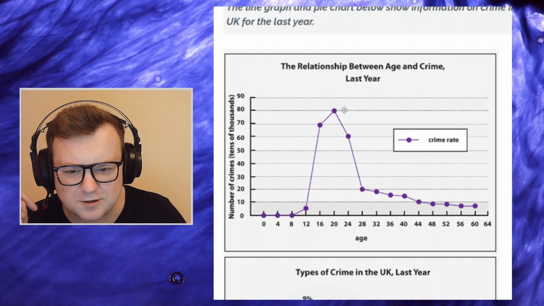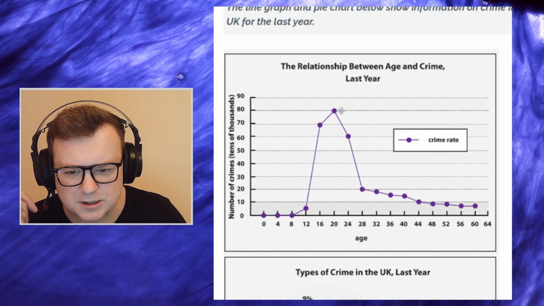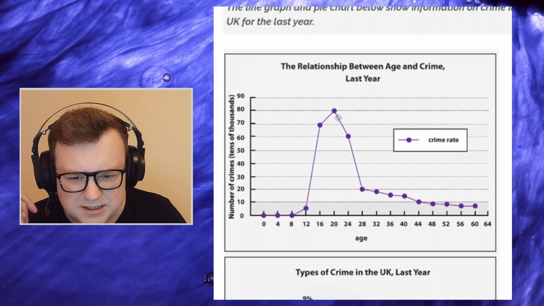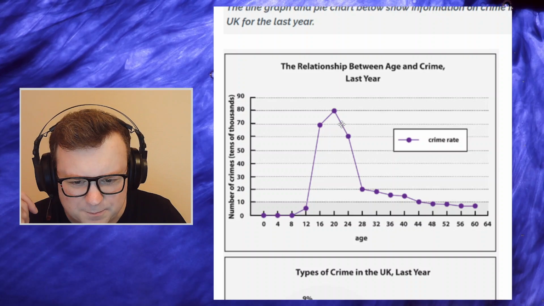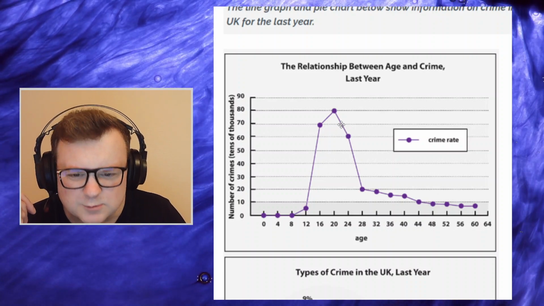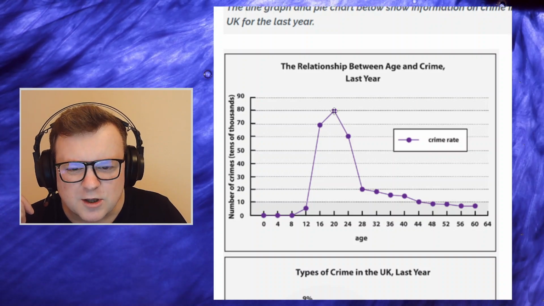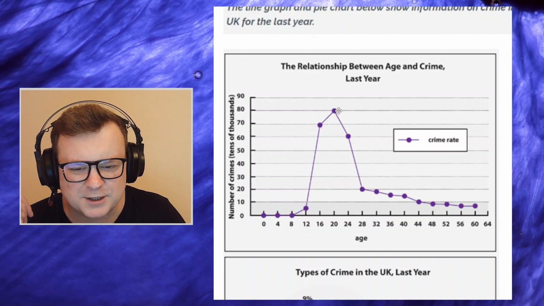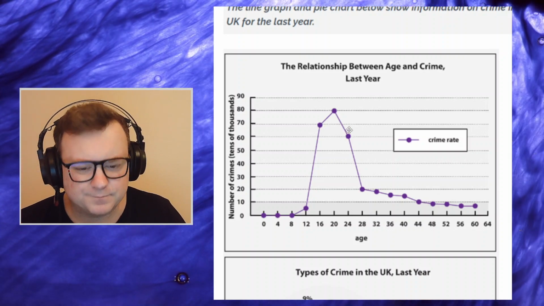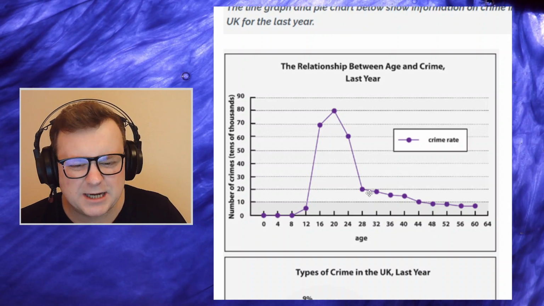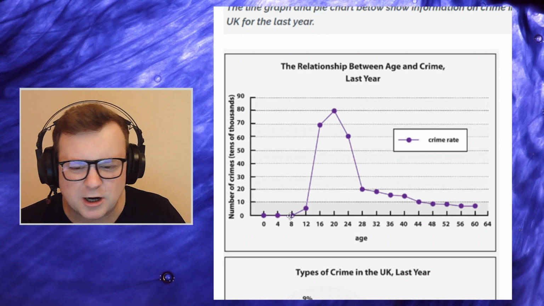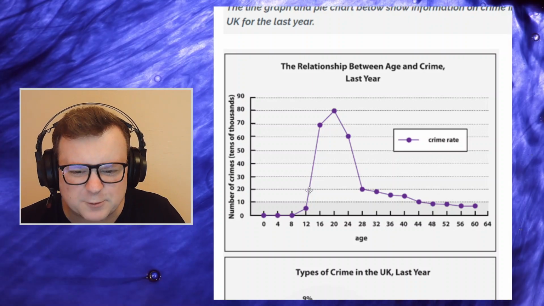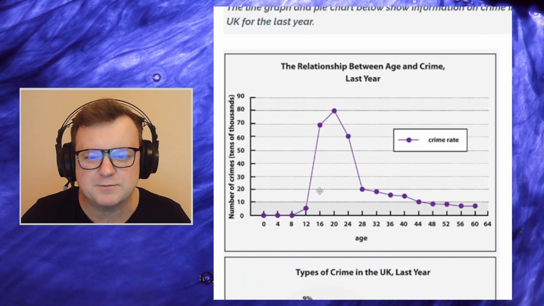Key features that stand out here for me, it's this group right here. So from the age of, I'd say, like 16 up to 20, down to, I think this line here, about 22. Yeah. So between 16 and 22, those are the people who are really responsible for an extremely significant amount of crime. And then the later ages. So anyone from the age of 28 onwards doesn't really commit crimes, and anyone under the age of about, let's say, 13 also doesn't really commit many crimes.